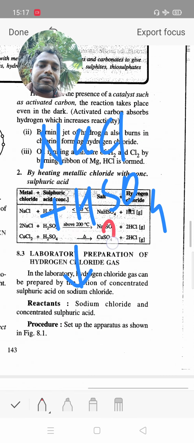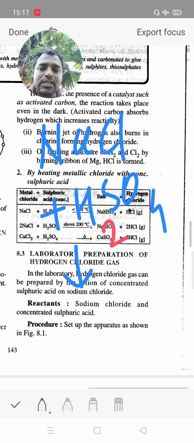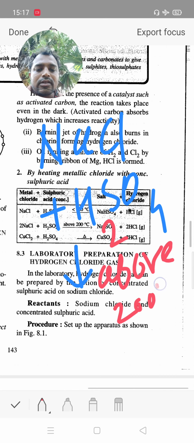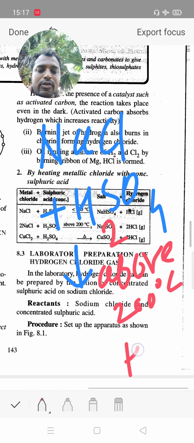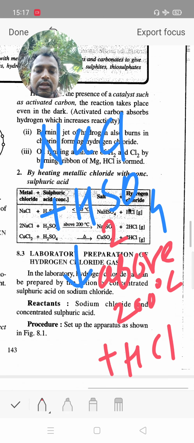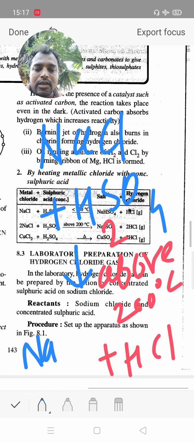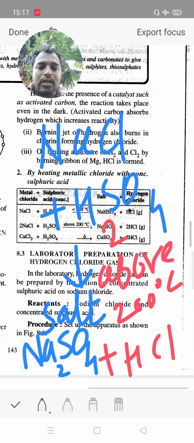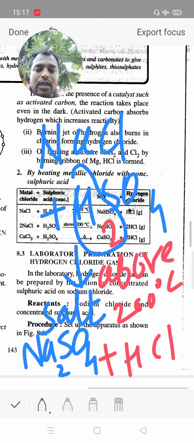In the other case, NaCl reacts with sulfuric acid at about 200 degrees Celsius, and we get salt plus hydrochloric acid. It is a complete reaction giving Na2SO4, sodium sulfate, and there are 2 hydrogens.